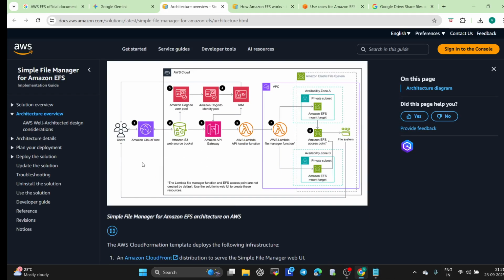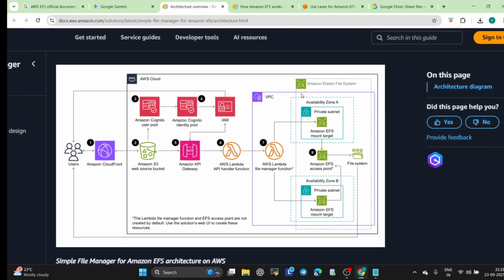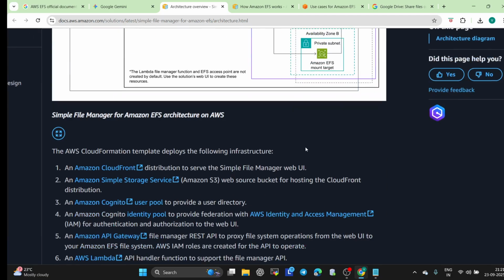EFS benefit diagram, if you click here, you will get it. See, users, and that is CloudFront, and from CloudFront you go to the AWS S3 bucket, and then Amazon Cognito roles, the Amazon API Gateway, that will go to Lambda, then to the file manager, and then EFS. How it will work with this Amazon file system, each and everything is explained here in a very detailed way.